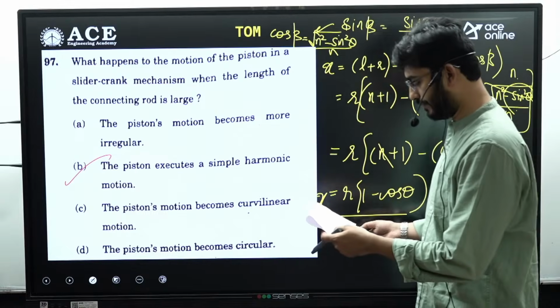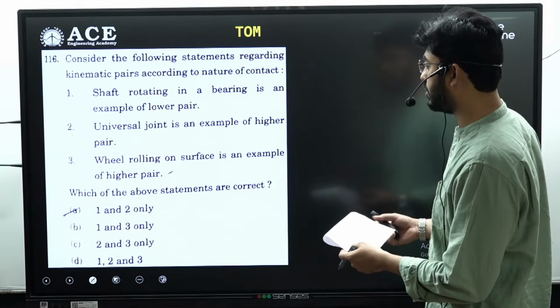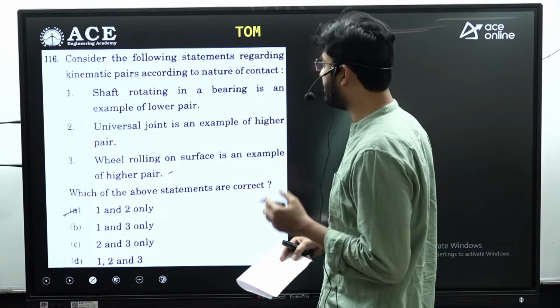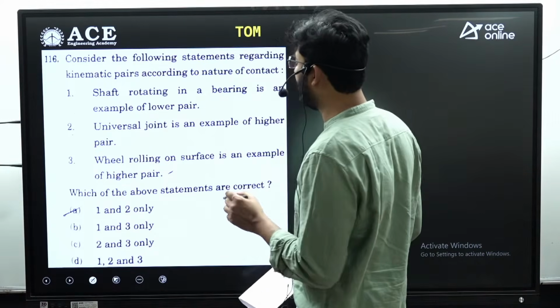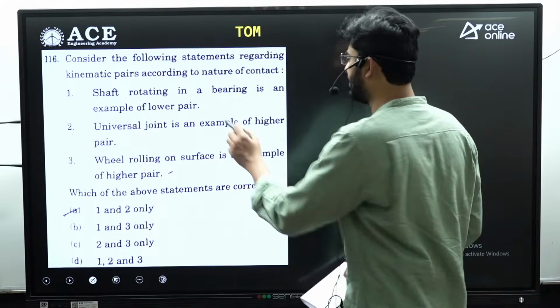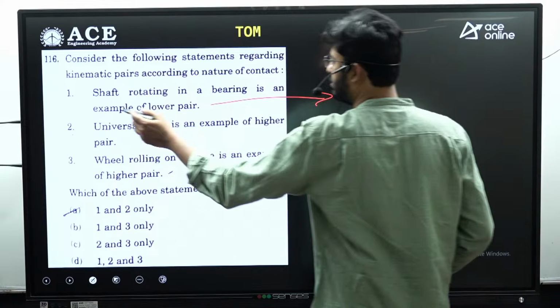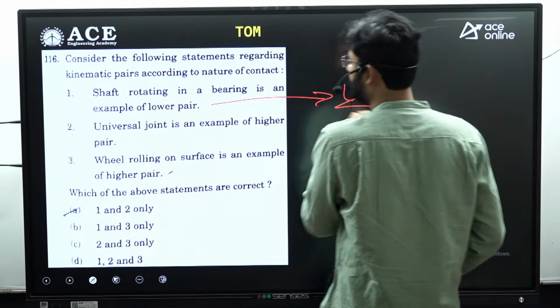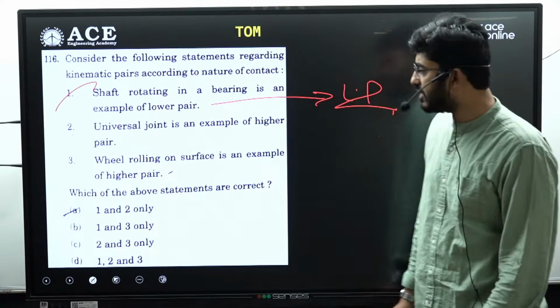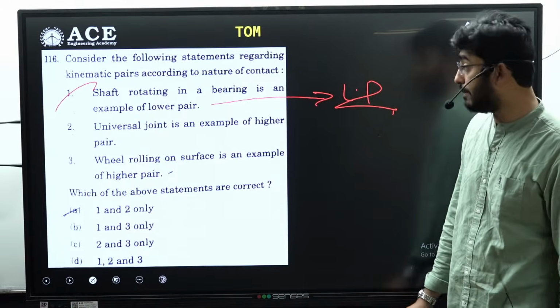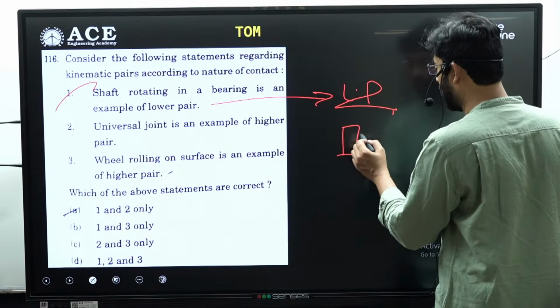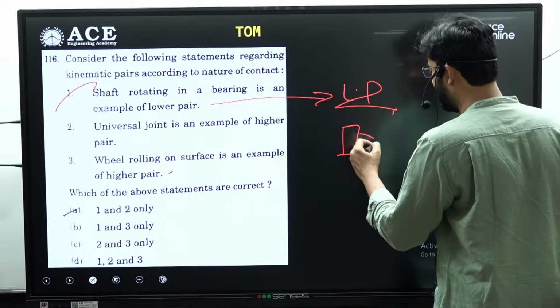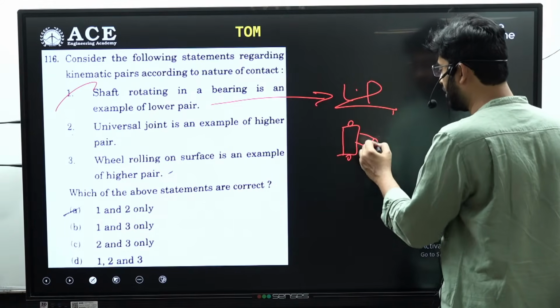Okay, all right, next question, that is question number 116. Consider the following statements regarding the kinematic pair according to nature of contact. The shaft rotating in the bearing is an example of lower pair. This is an example of cylindrical pair, so it is a lower pair. So this is a correct answer. And next is, universal joint is an example of higher pair. A universal joint consists of two cylindrical blocks which are at 90 degrees, and into these two blocks the pins will be inserted.